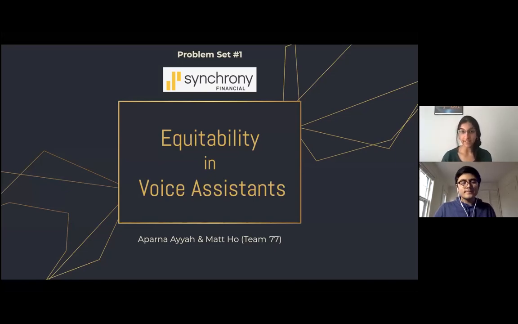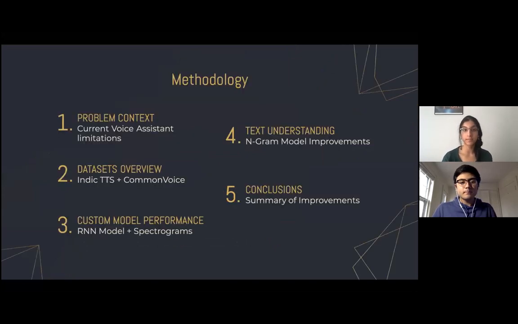We are Team 77, and we decided to tackle Synchrony Financial's problem set, which dealt with equitability in relation to voice assistants and how we can improve that. For this presentation, we have broken up our methodology into 5 different components: problem context, data sets overview, custom model performance, textual understanding, and conclusions.